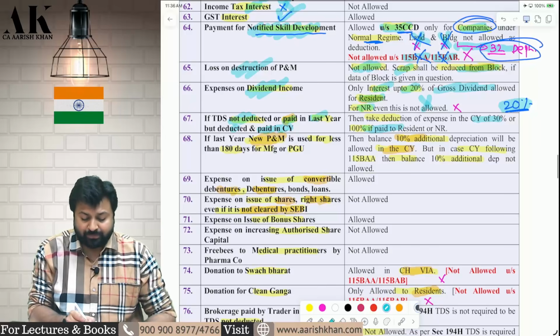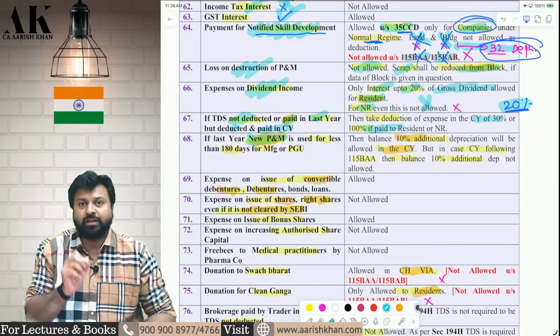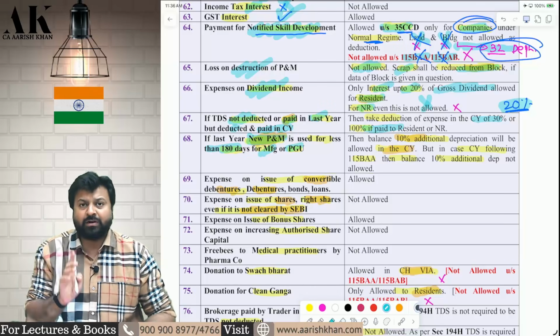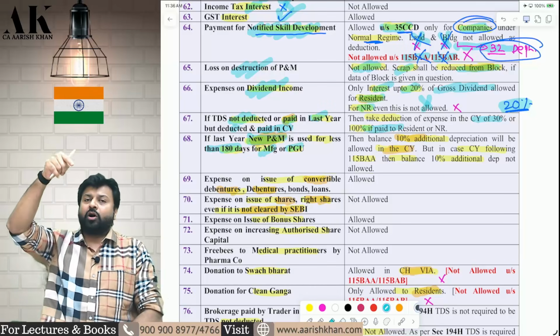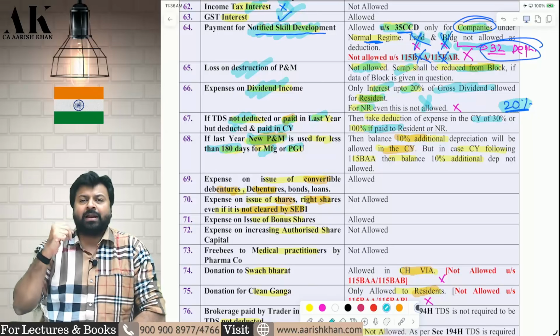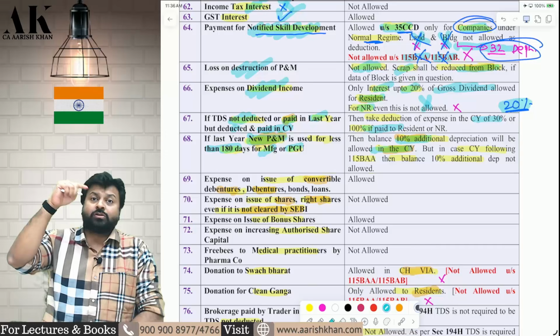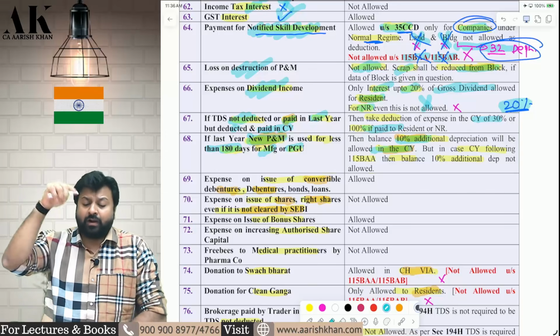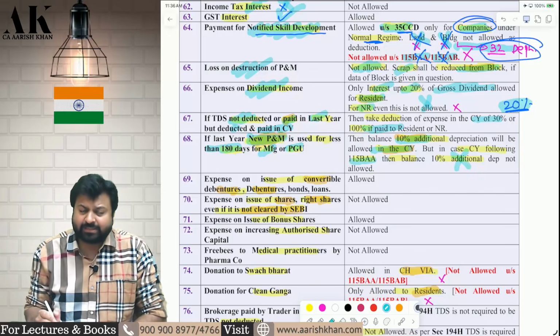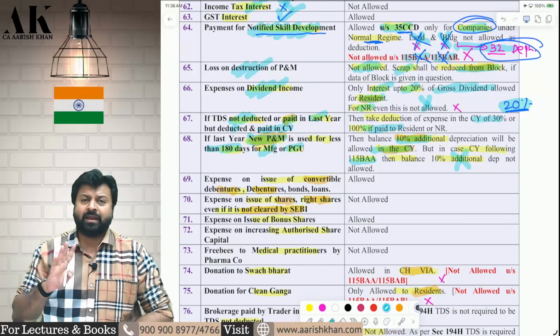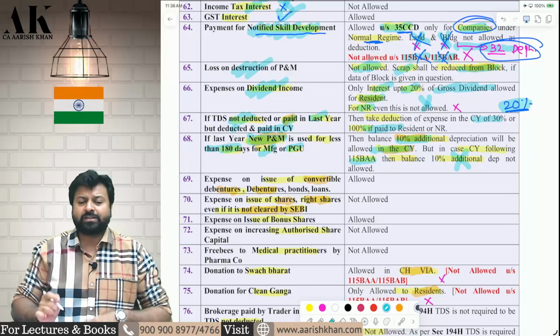Similarly, the next adjustment is very important. Last year, you purchased new plant and machinery and used that machinery for less than 180 days. You are a manufacturer and power generator. So last year, you would have got 10% additional depreciation. What about the balance 10%? You can claim it in the current year. But here also there is a catch. In the current year, if you are following 115BAA, then that balance 10% additional depreciation cannot be allowed to you, because in 115BAA, additional depreciation is not allowed. I hope it is clear to all of you.